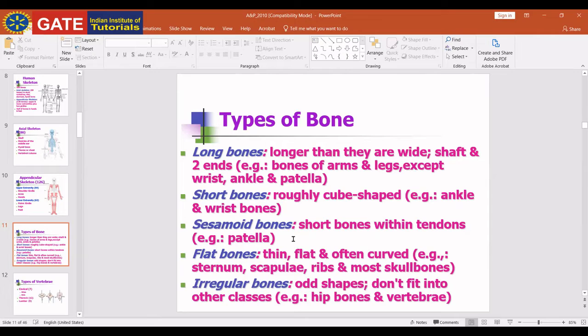Then there are flat bones, which are thin, flat and curved, mainly the sternum, ribs, and skull. Mostly skull bones are flat bones. Irregular bones have no definite shape. They do not fit into the other classes, like hip bones and vertebrae. These are all irregular bones.